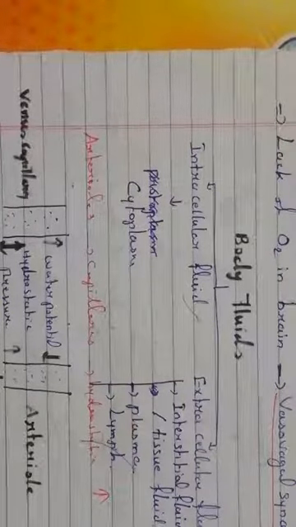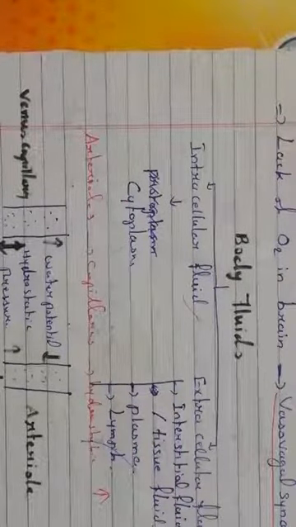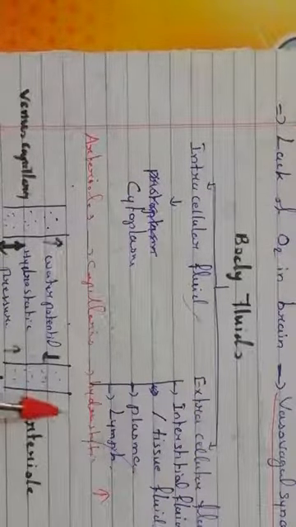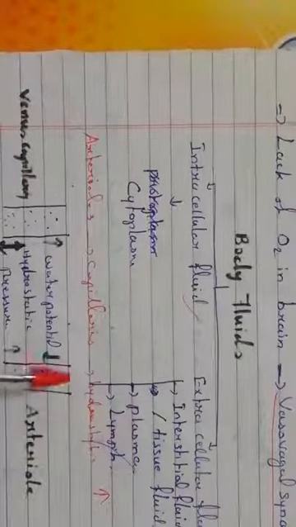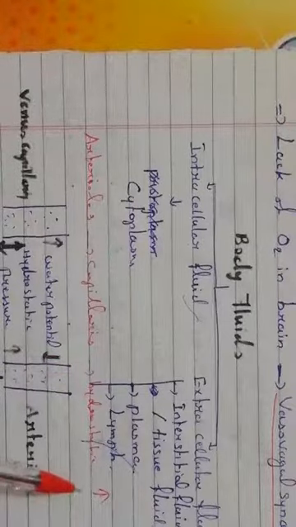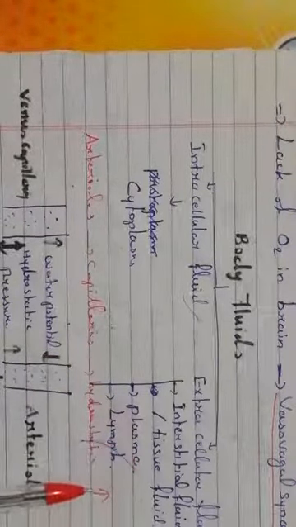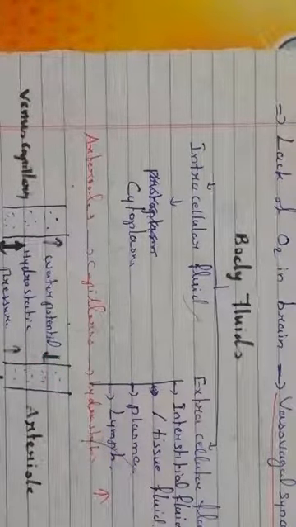So when blood flows from the arteriole to the capillary, the pressure will increase. Do you get me? Because the size is less. Okay. So because of this pressure, the blood or the fluid will ooze out from these capillaries or arterioles to the tissues outside. In such a way this interstitial fluid or tissue fluid will be collected. Do you get me? That is the method they described here.